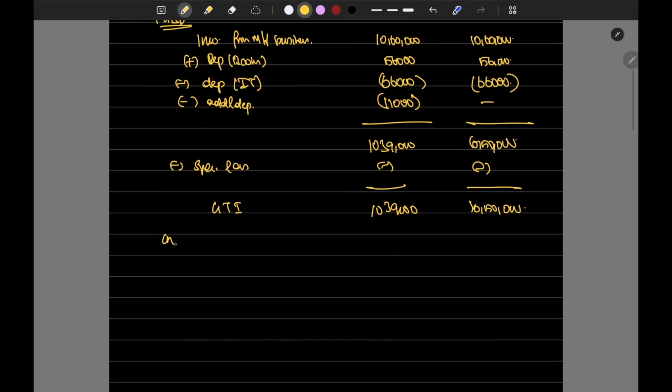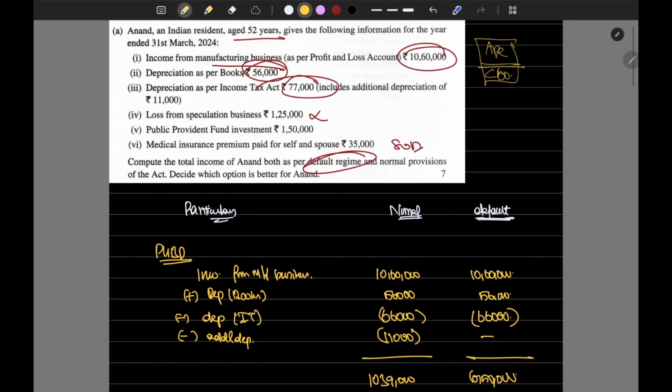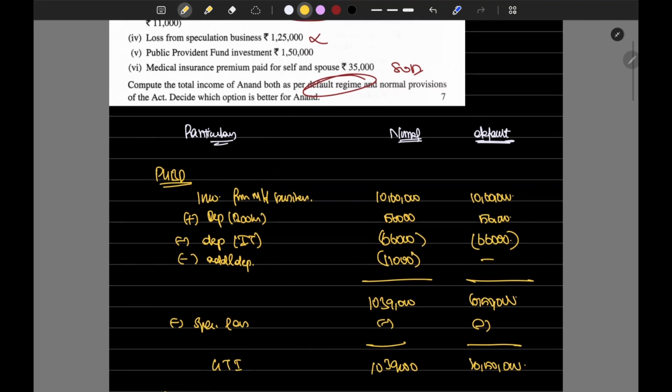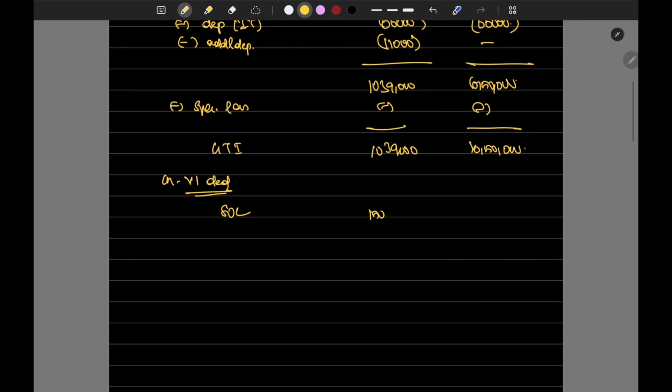Any Chapter 6A deductions available? Yes, it is invested in PPF, so 1,50,000 we can give as deduction under normal provisions.